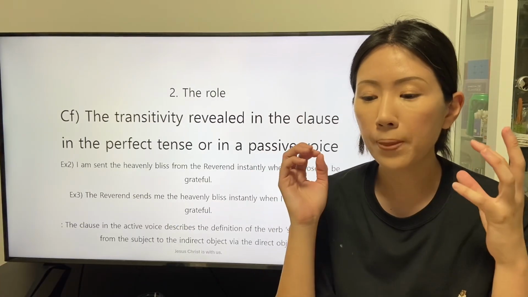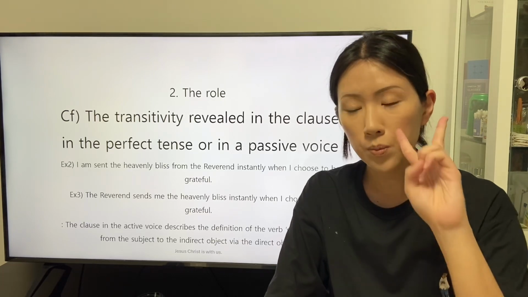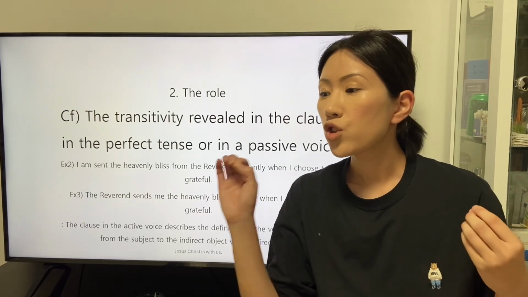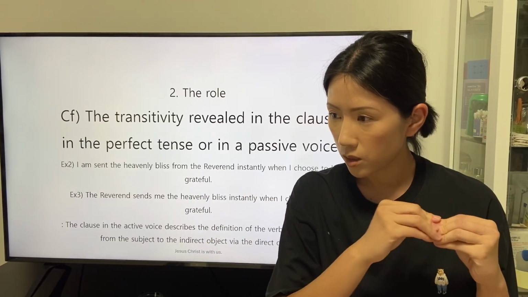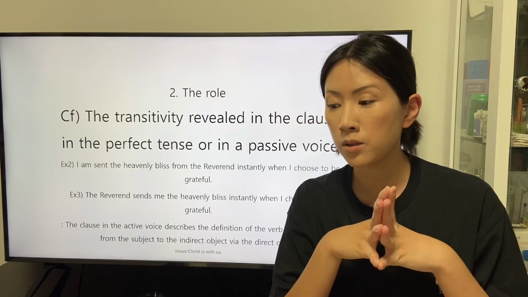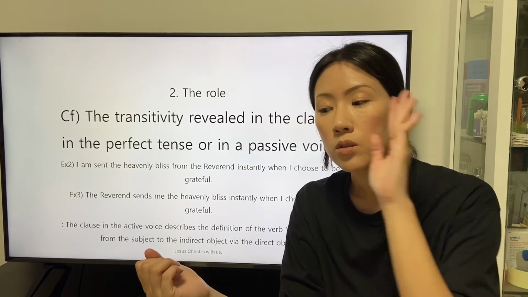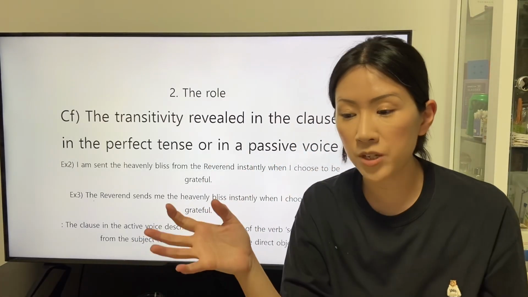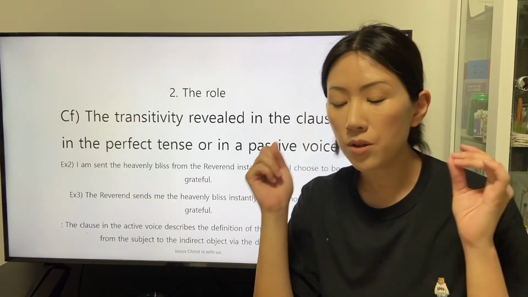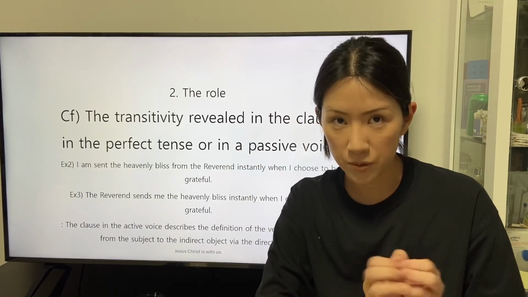The speaker does not apply the two prepositions from to reveal that the indirect object is in the two subject and object relationships with the subject and the direct object.